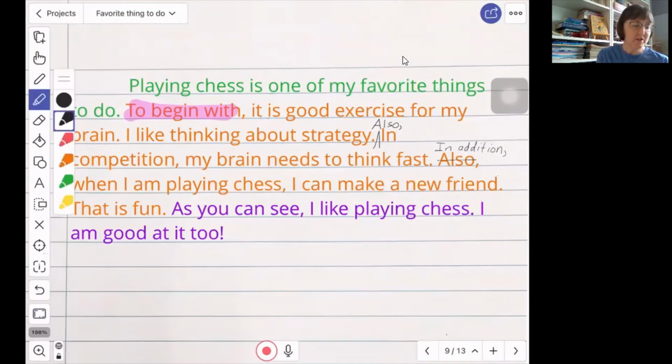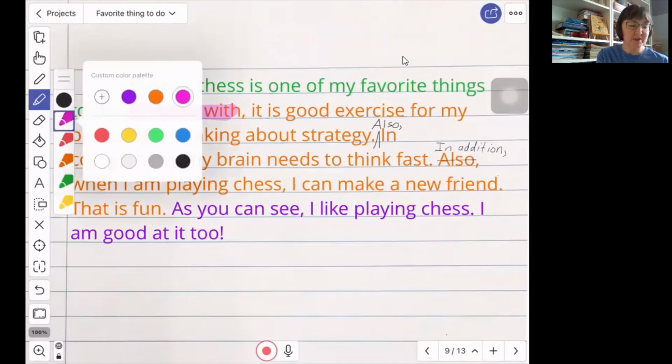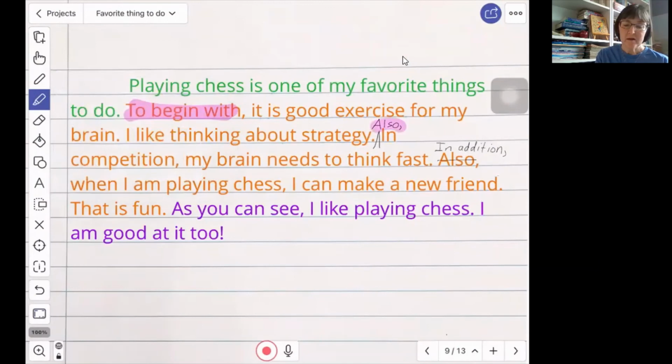So these transition words would really help the reader to know that I am giving my 3 reasons. To begin with, I'm introducing my first reason. Also lets them know I'm moving on to my next reason. In addition, helps them know that I am moving on to my 3rd reason.